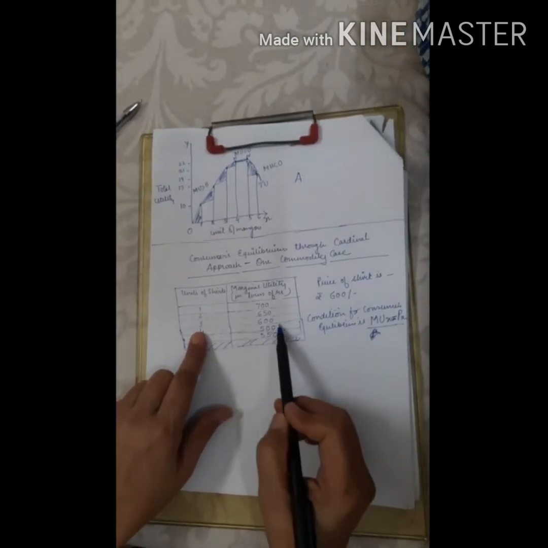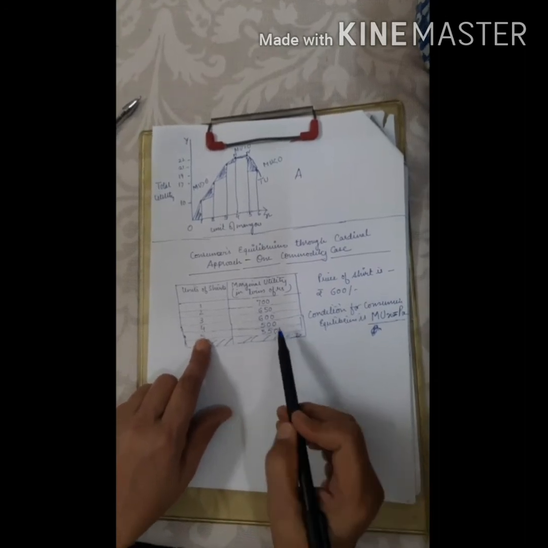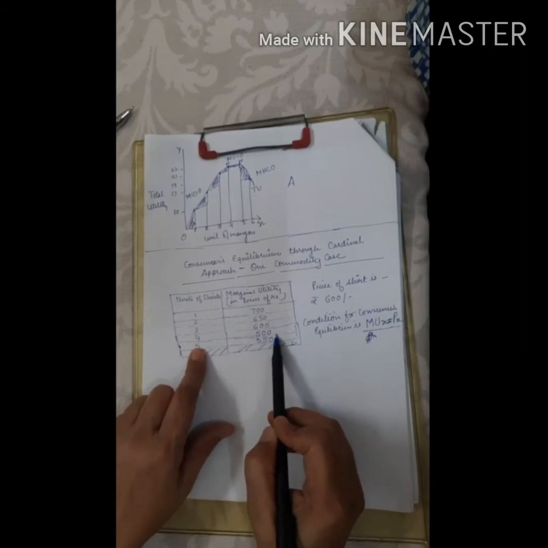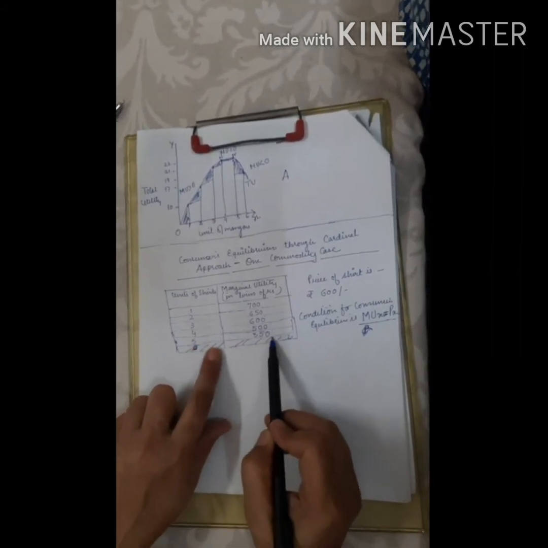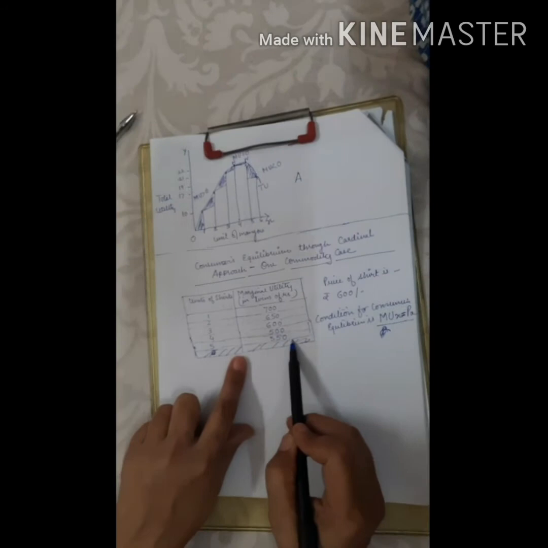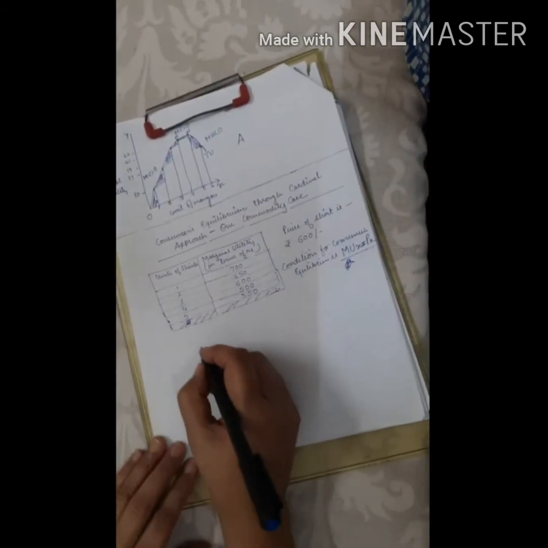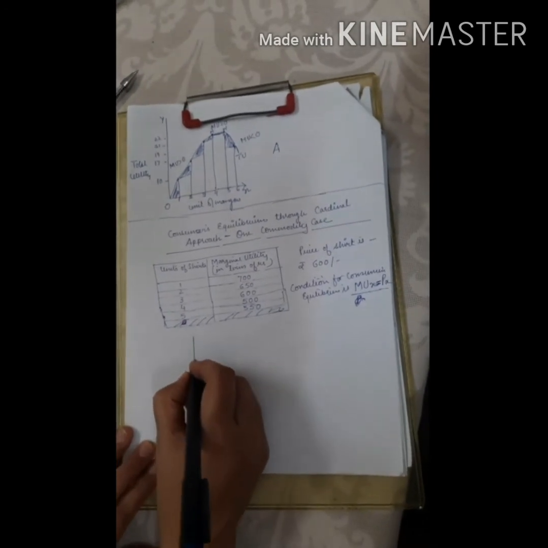Third, 600 rupees. Then fourth, the satisfaction goes down to 500 rupees. And in the fifth shirt, the satisfaction is 350 rupees, right? Now we will be plotting the same information on a diagram.